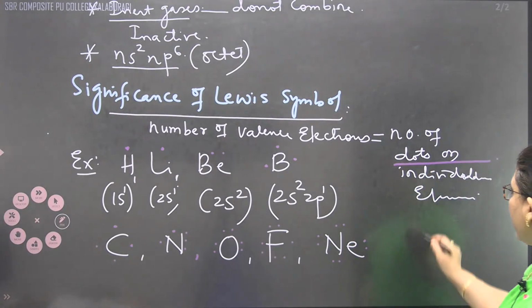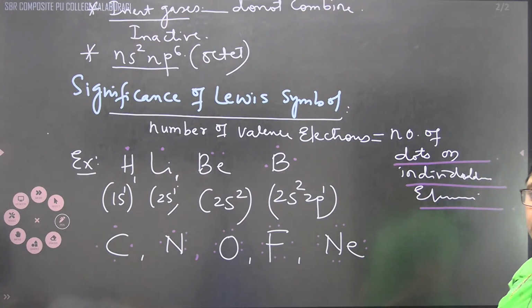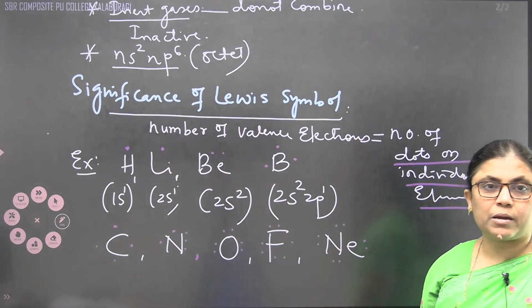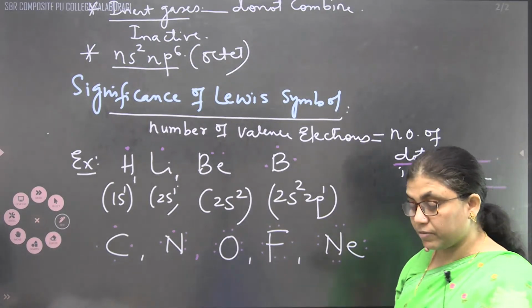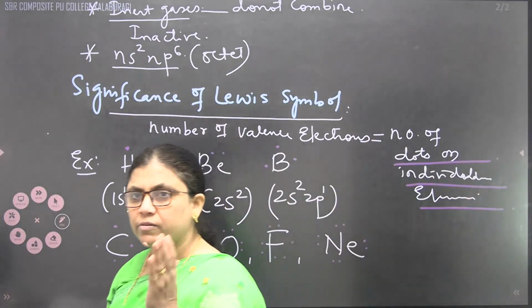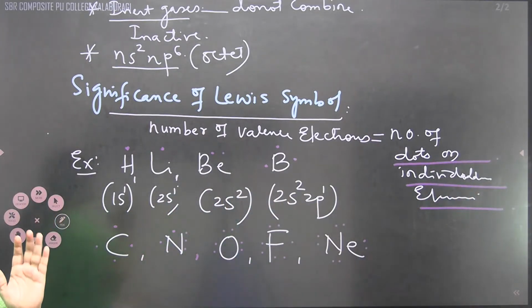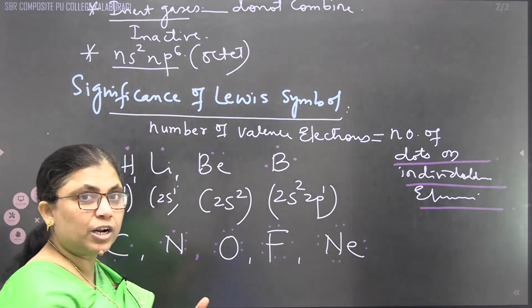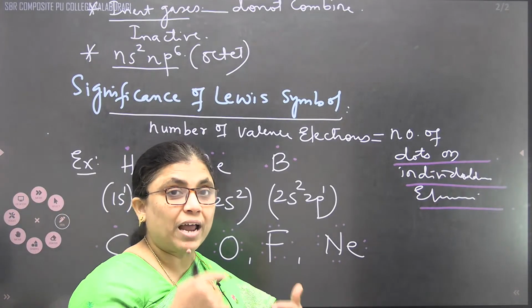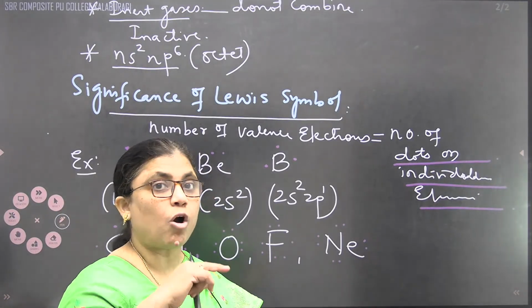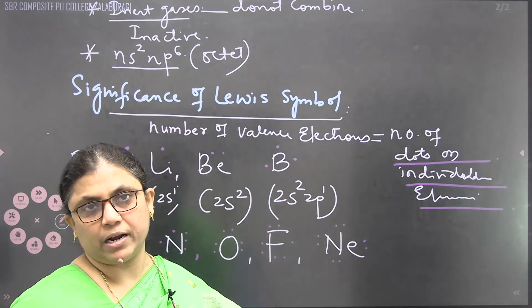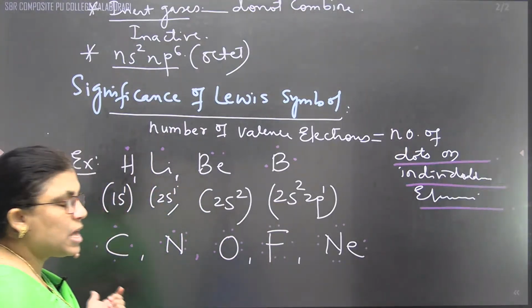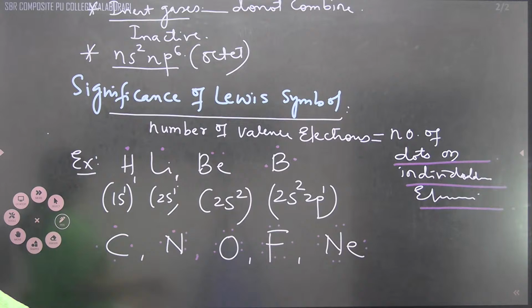Number of dots on individual element. Individual element we are representing by a dot. It represents the main point. We will come to the main point: it represents the number of valence electrons. And what do the number of valence electrons represent? The valency of an individual element, or the combining capacity of an element. We can call it that. It represents the combining capacity of an element.